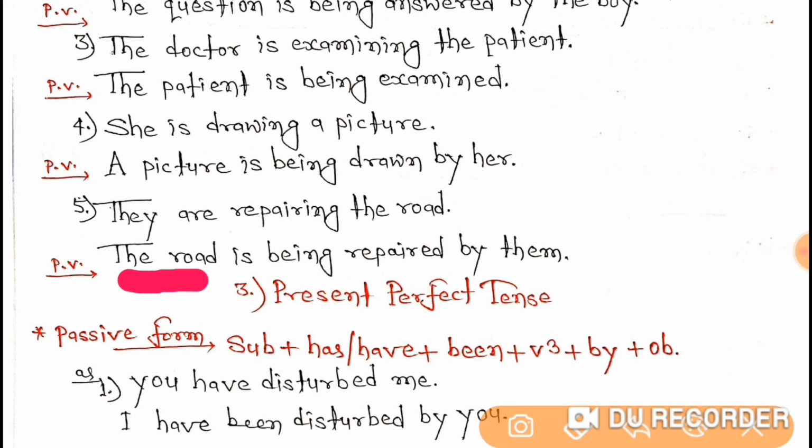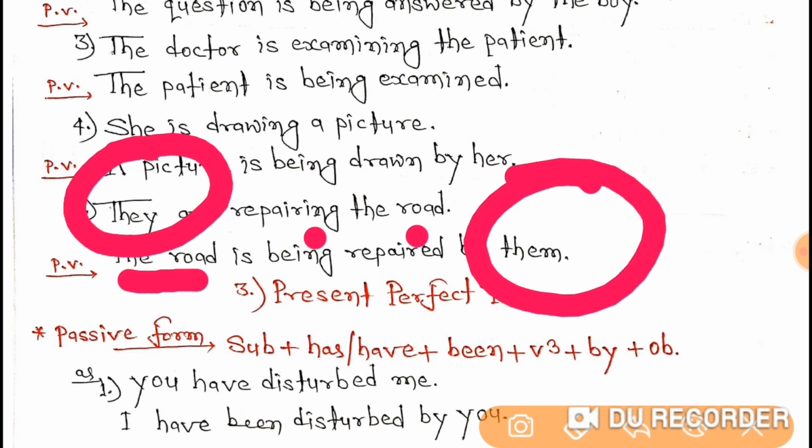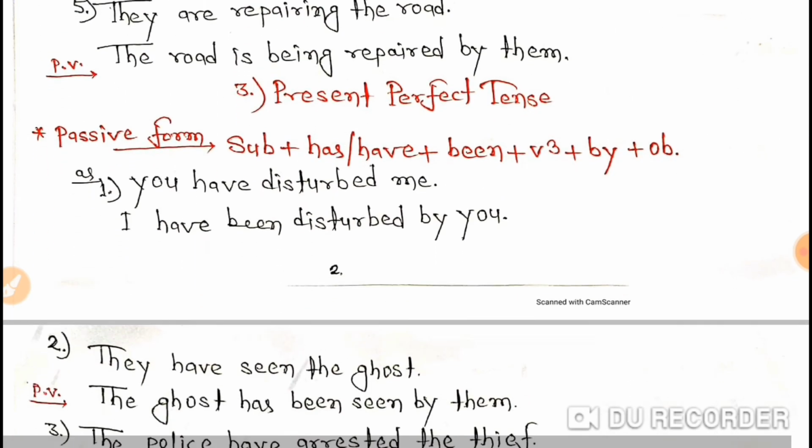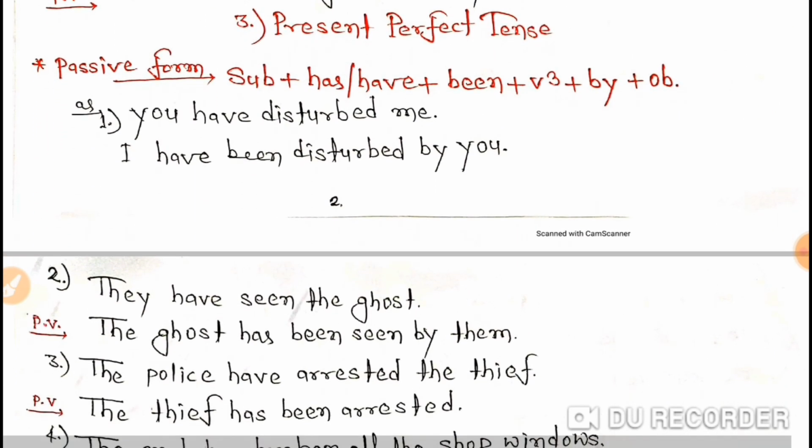So is, and then being, and then V3 repaired, and then by, and they will become what, students? They will become them. Clear, students? So your sentence is the road is being repaired by them. Okay. So the second one you have got. Now let's understand the third one.